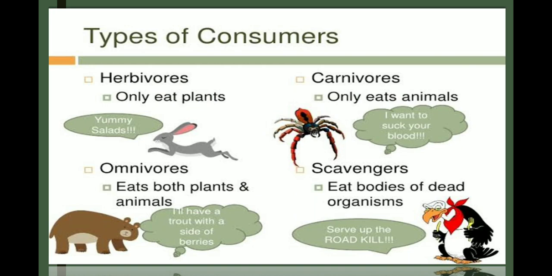We come in that group, omnivorous. We can eat plants, and we can eat animals also. Some others are scavengers, which eat the bodies of dead organisms. In this group, some bacteria also come in the scavengers, and some eagles, kites, and vultures; this type of animals and things come under scavengers.